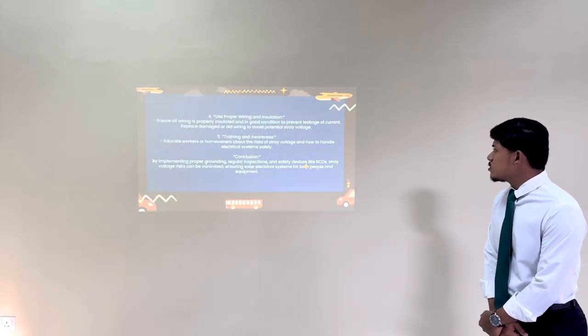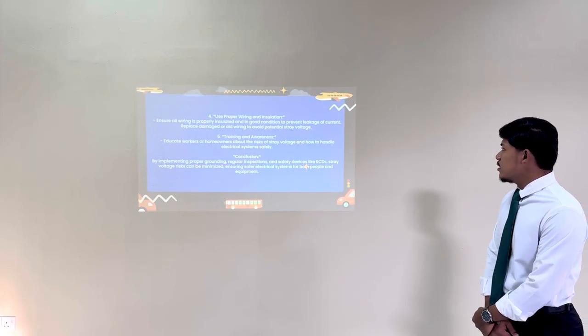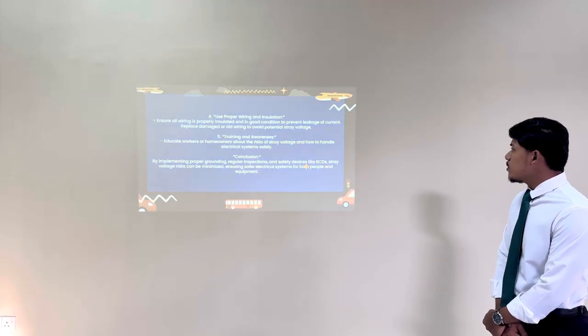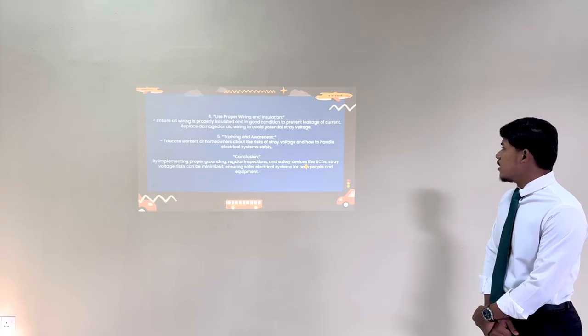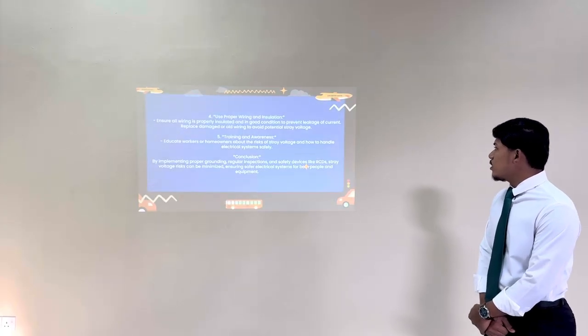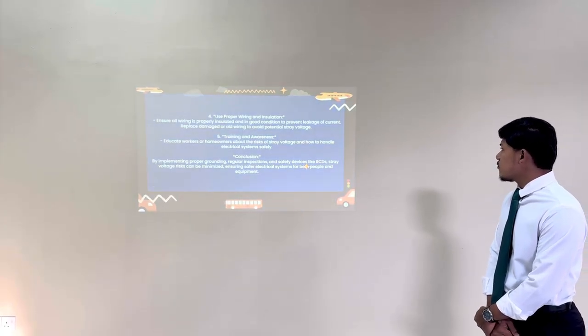Number 4, use proper wiring and installation. Ensure all wiring is properly insulated and in good condition to prevent leakage of current, and replace damaged or old wiring to avoid potential stray voltage.